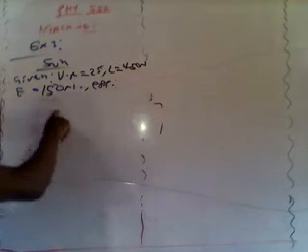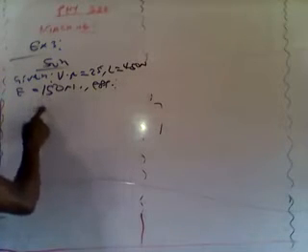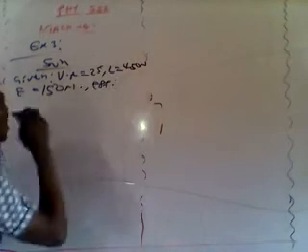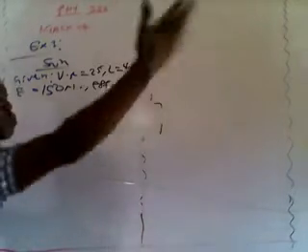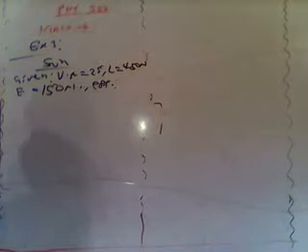Don't forget, that machine cannot use all the effort applied. This 150 newtons cannot be used and transformed wholly to raise this load. Some part of this effort will be lost, or will be used to overcome the friction, while the remaining part of the effort or the input force will be used to raise the load. That's why we said the machine cannot be 100% efficient, because all the input force cannot be solely converted to perform the output work. So part of that effort will be wasted in the name of the frictional force, and the remaining part will be used to do the useful work.